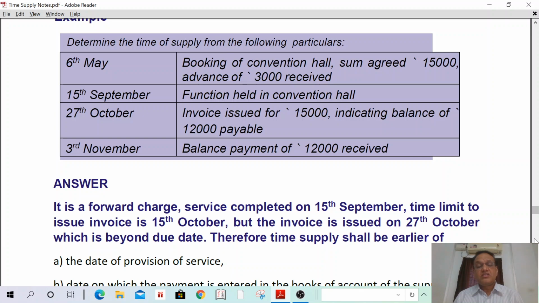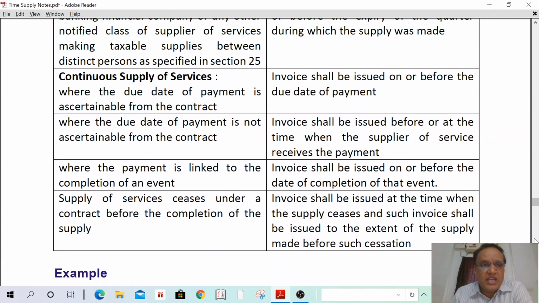In a forward charge, first we have to ascertain whether the invoice is issued within the due date or not. If the invoice is issued within the due date, then separate provisions are there. If the invoice is not issued within the due date, separate provisions are there. Therefore, first we have to determine the due date of invoice. What is the due date of invoice? Due date of invoice means: on 15th September the function was held in the convention hall. That means the service was completed on 15th September. When is the time limit to issue invoice? Here, I can read again.